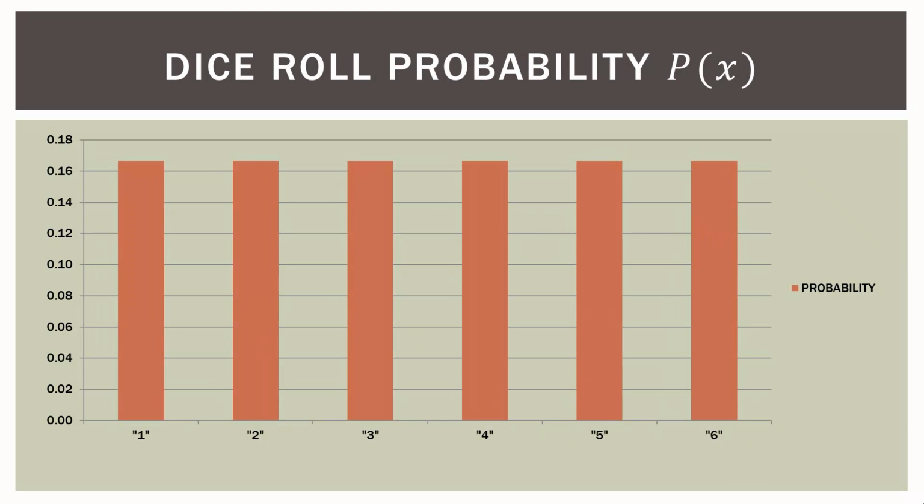So if we graph this die roll, remember it looked like this. So we have our outcomes along the bottom, 1, 2, 3, 4, 5, 6. The probability for each outcome is the exact same. That's why they're all the same height. And they're all about 0.17 or so in terms of probability. And of course, those probabilities have to add up to 1 by definition. So now remember, our expected value was 3.5. If we put that on our graph, it's right smack in the middle. That should make sense.